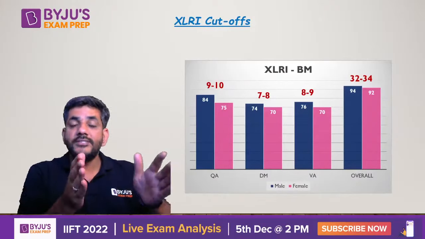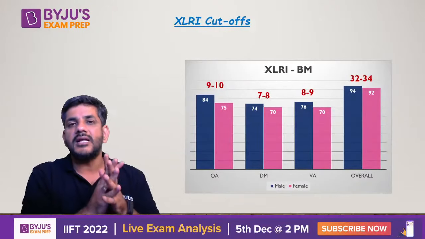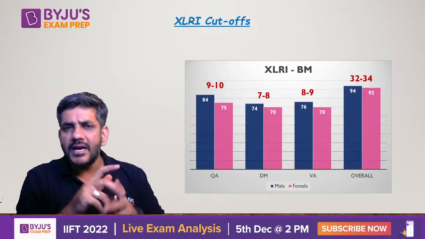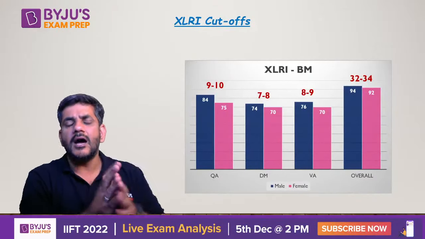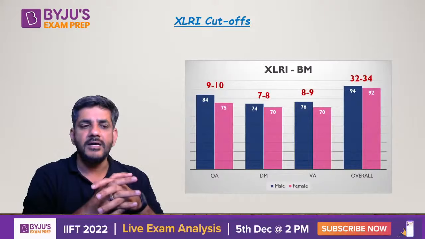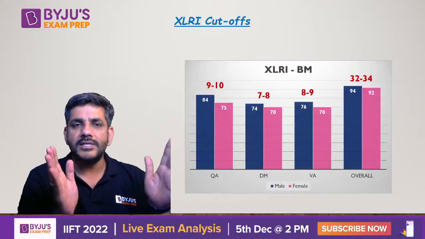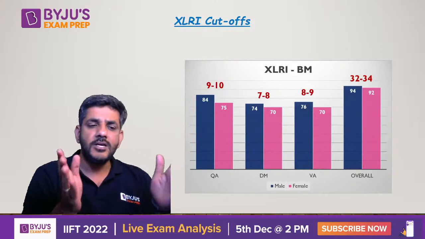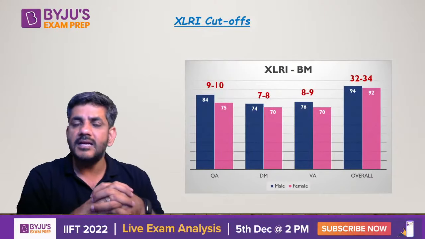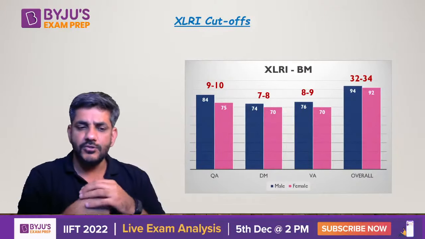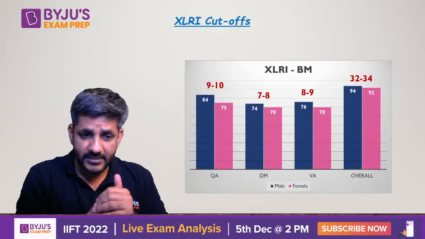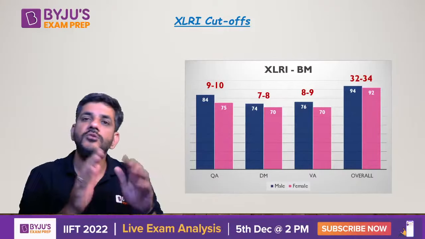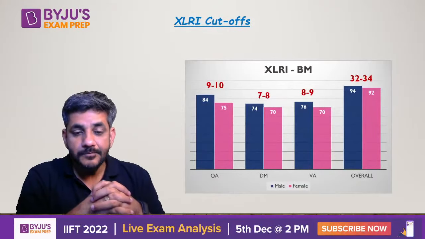Now, at which score you will be getting this percentile, this was not mentioned by them. So I have just taken a random idea from the paper of how many questions this percentile would have been. Around 9 to 10 questions would have given you around 85 percentile in quantitative aptitude. 7 to 8 would have given you 74 percentile in decision making. Similarly, 8 to 9 in VA would have given you 76 percentile, and overall at a score of 32 to 34 you get close to 94 percentile.